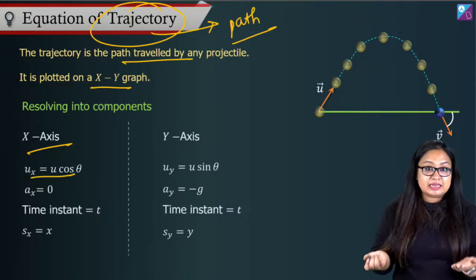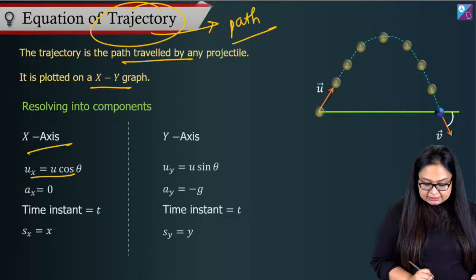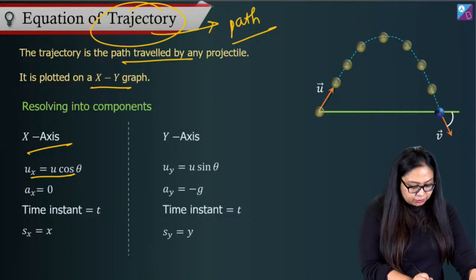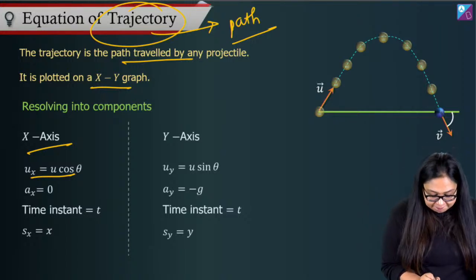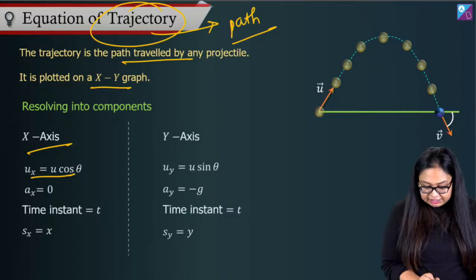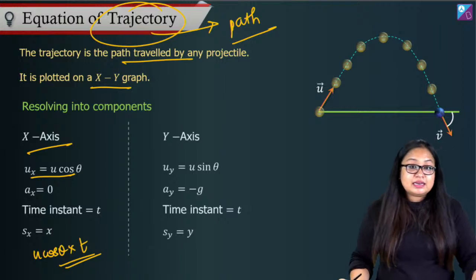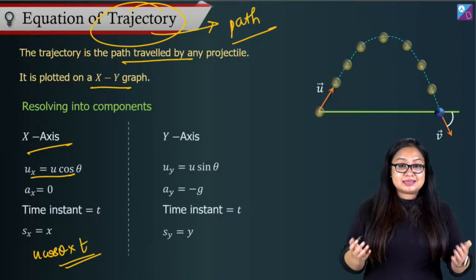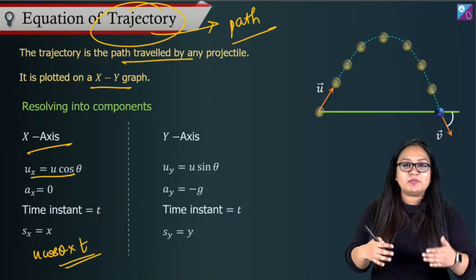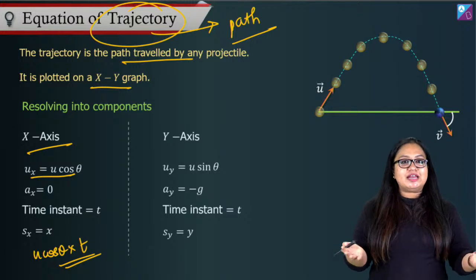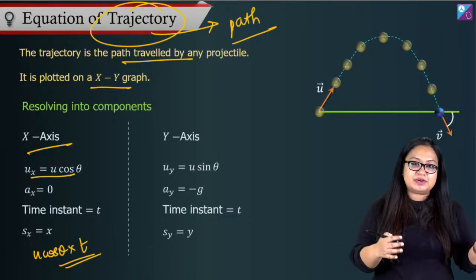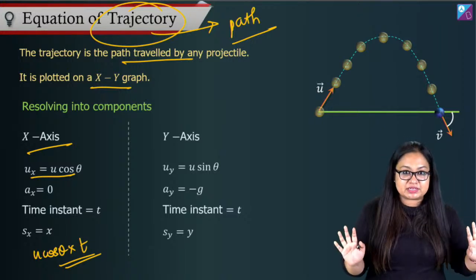Displacement at any given instant can be written as Sx equal to u cos theta into t, so x is u cos theta into t. Now along the y-axis, displacement is happening for a uniformly accelerated motion, so I will write s equal to ut plus half at square.